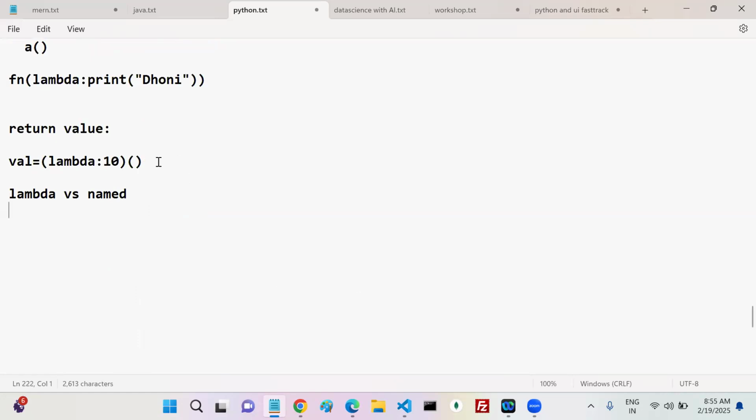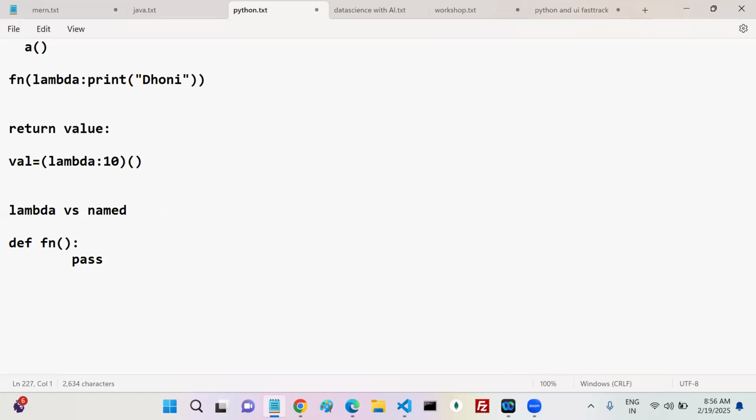Lambda versus named. Very simple. I have a function, which means I have a functionality, and I want to use that functionality in multiple places. Then which type is the best, lambda or named? Named.